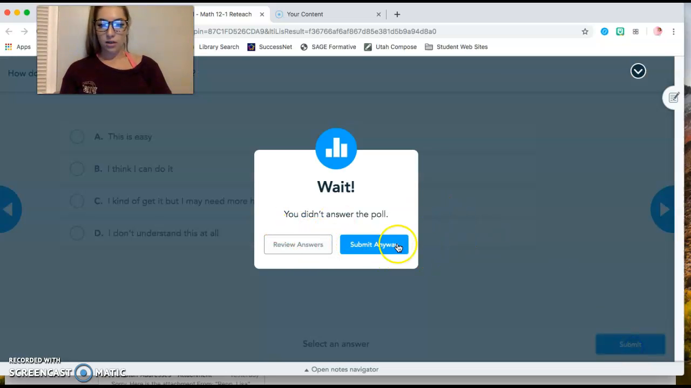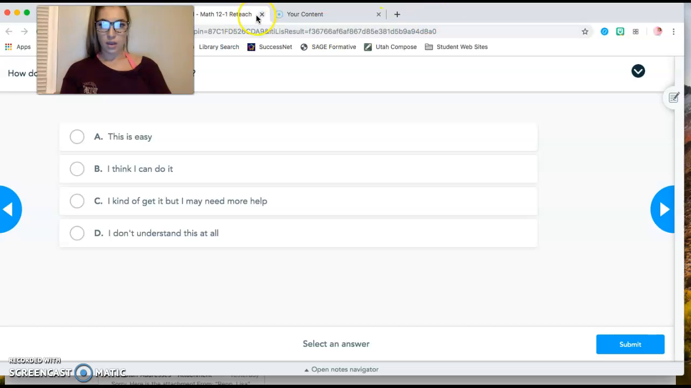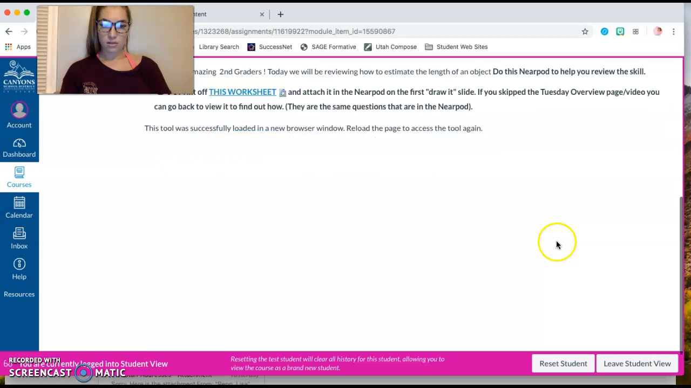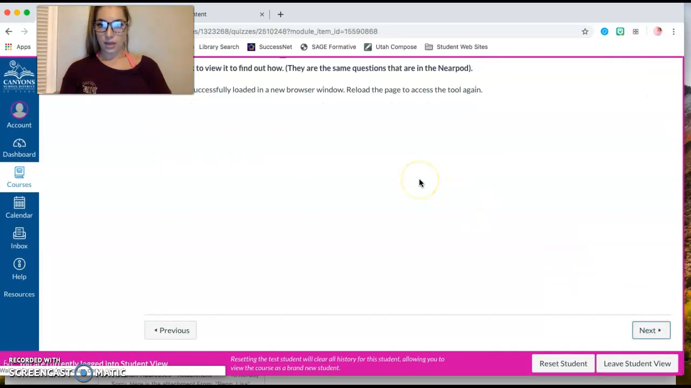And then it'll ask you to answer the poll. So then they can just click X. They can mark it as done. And then you can go ahead and click next.